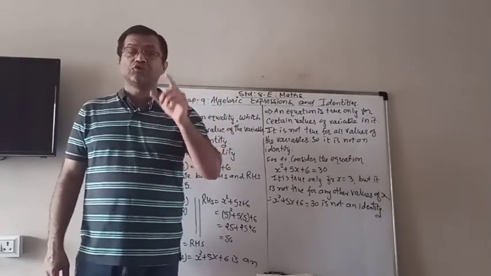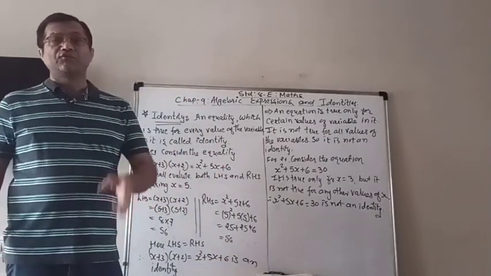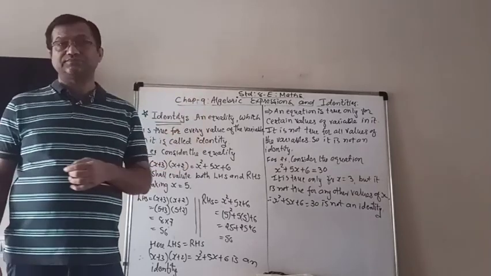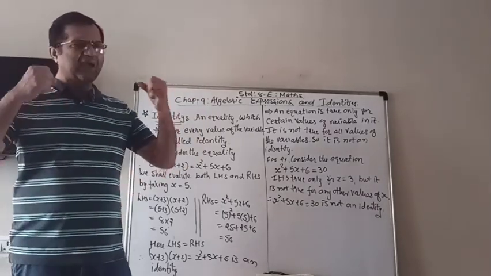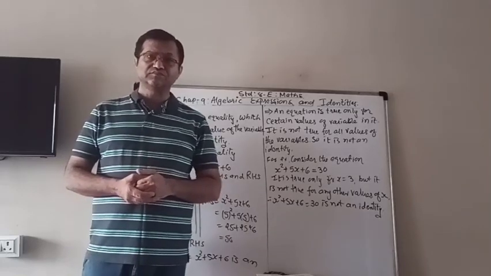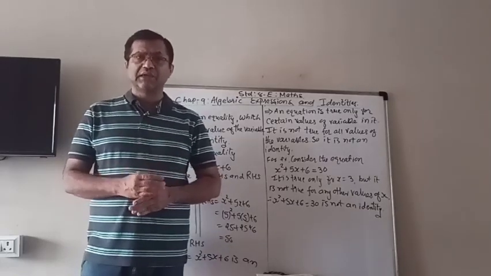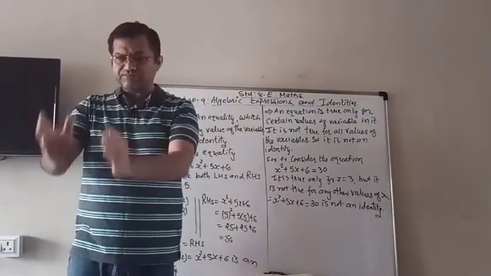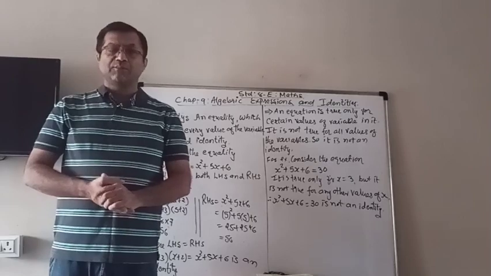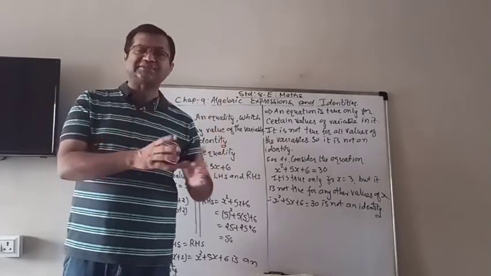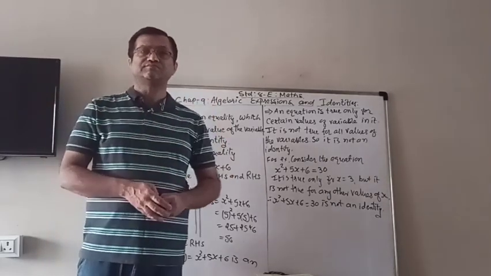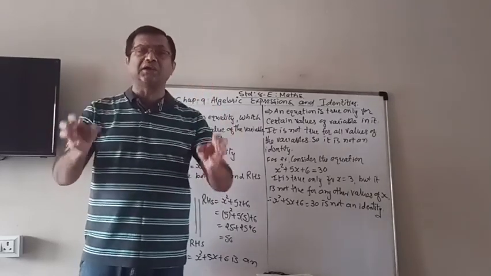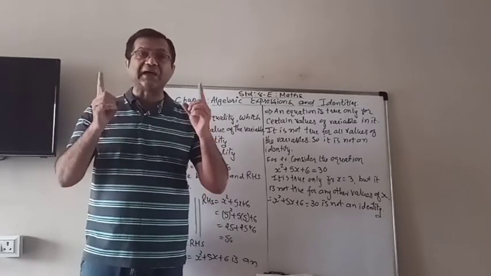Only those which are true for every value of the variable used in it. It means that you can take any value of the variable, put it in the LHS, evaluate, put it in the RHS, evaluate. For each and every value of x or whatever variable is used, if the answers of LHS and RHS are equal, then it is said to be an identity.